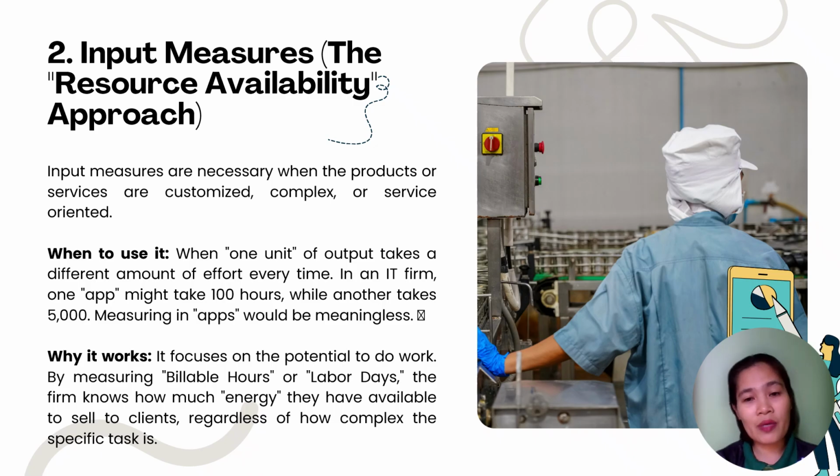Measuring in apps would be meaningless because it takes a different number of hours to produce an output. By measuring billable hours or labor days, the firm knows how much energy they have available to sell to clients, regardless of how complex the specific task is.